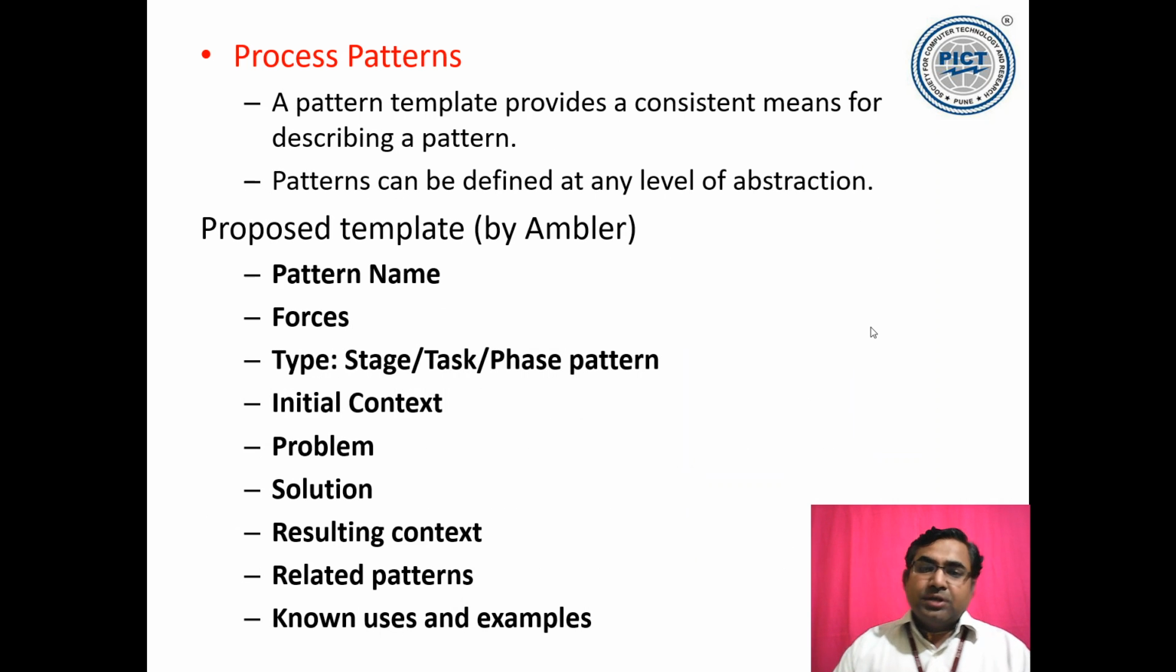Then the last part in this is process patterns. We know pattern means there is a repeated activity. There is something which is getting repeated continuously. That is called a pattern. A pattern template provides a consistent means for describing a pattern. You must have seen many patterns; if you say image processing, you look for some kind of specific pattern. Patterns are always there, and once you know the pattern, you can create a pattern template.